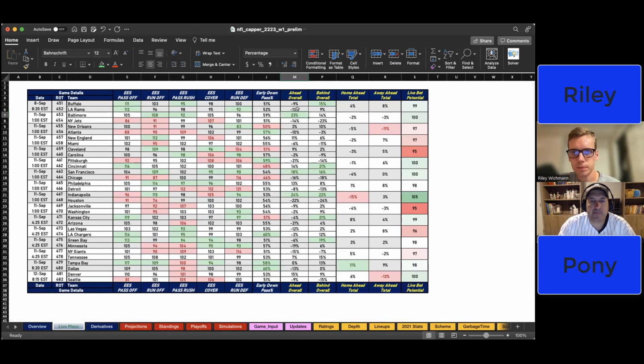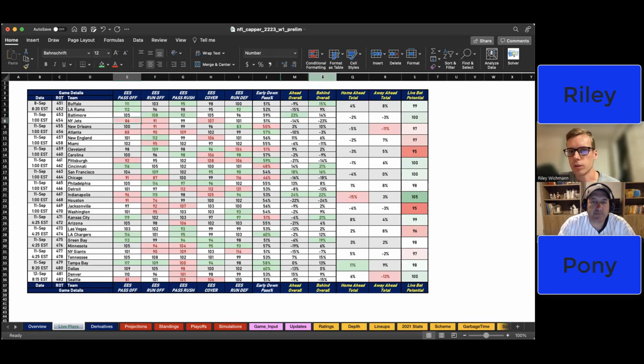So for example, Baltimore, in this case, when they're trailing, we expect them to essentially perform, would be a very loose term, but perform 23% better than average. And in this sort of game, if we could find a good number, maybe we say, hey, if the Jets go up early, we know Baltimore is going to be effective at chasing leads, or excuse me, holding leads in this case, because it's ahead overall. So holding a lead, and that would make sense for me because they are a good running team, right? Baltimore. So they're going to be able to control the pace of the game. And also the Jets on the flip side, not a great passing team, so they're going to have a hard time coming back. So that's how you read that.